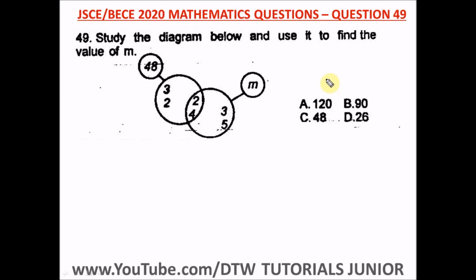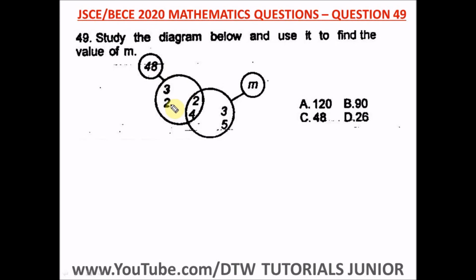Question 49 of the Junior WAEC 2020 mathematics past question. That's your BECE exam. It says study the diagram below and use it to find the value of m. So we have m here. We have to study this diagram. This is 48.